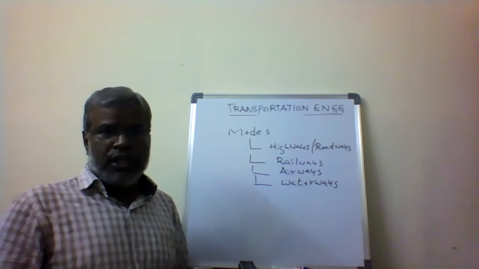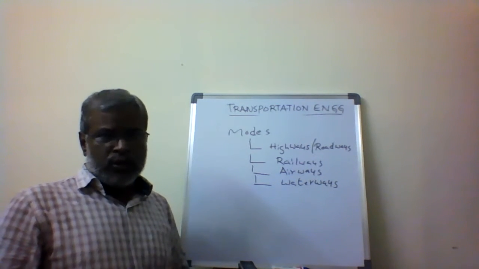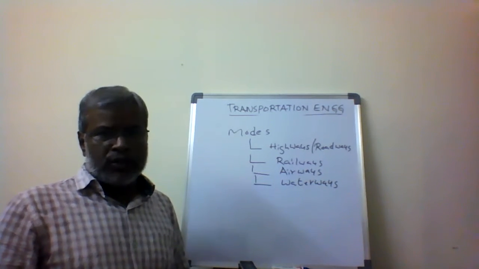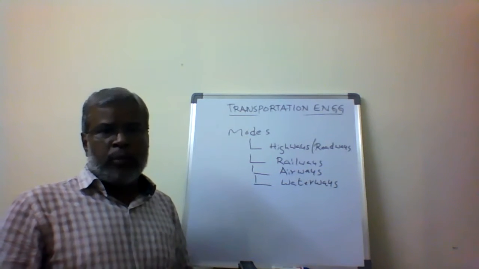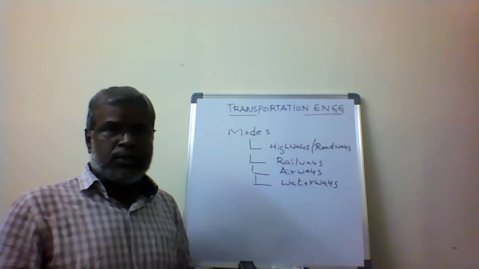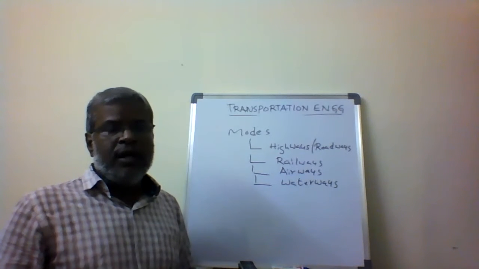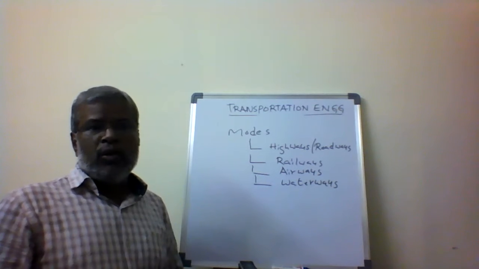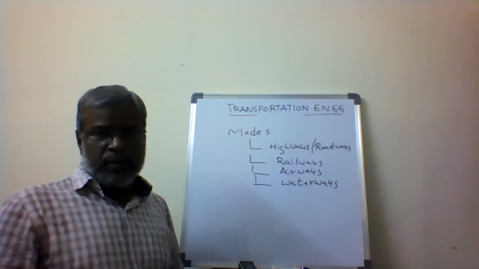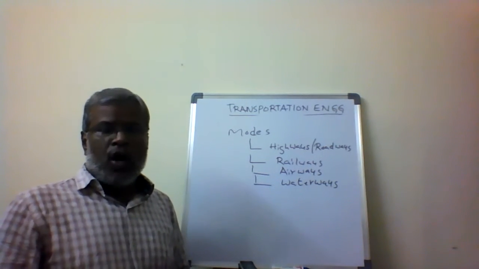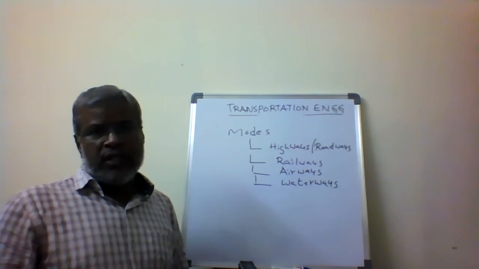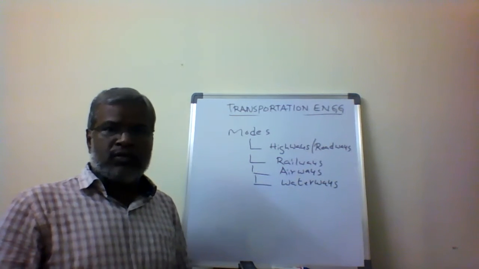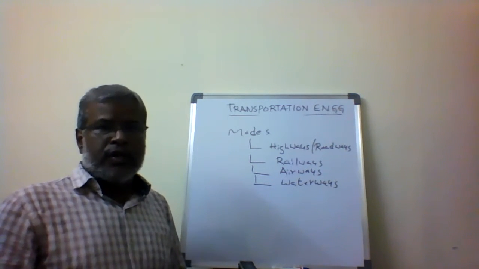In transportation engineering, we deal completely with road user characteristics, how road constructions are planned, and the systems that we provide for road users. One is the transportation facility we provide; the other side is the transportation system. In the transportation system, we control the road users and pedestrians, how they travel on the roads or highways. That is called the traffic part, or controlling systems, and the construction of the roads is also studied in transportation engineering.